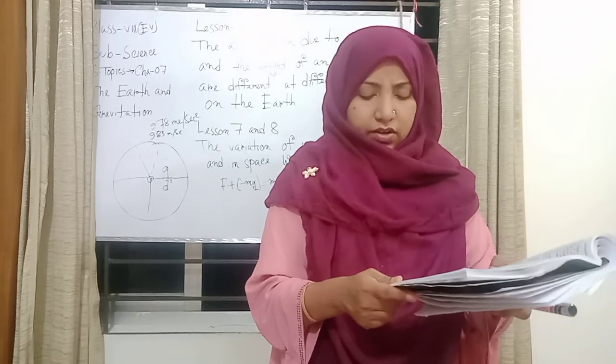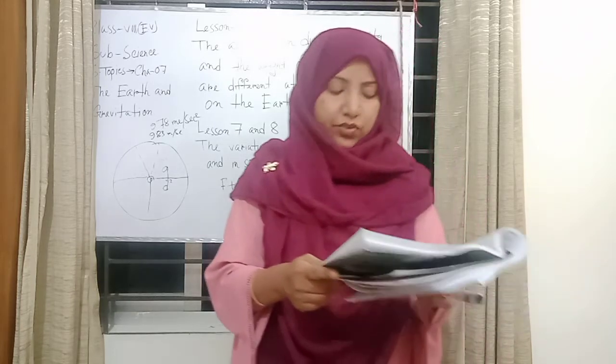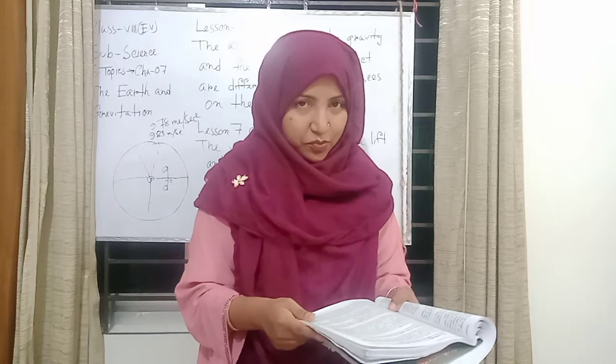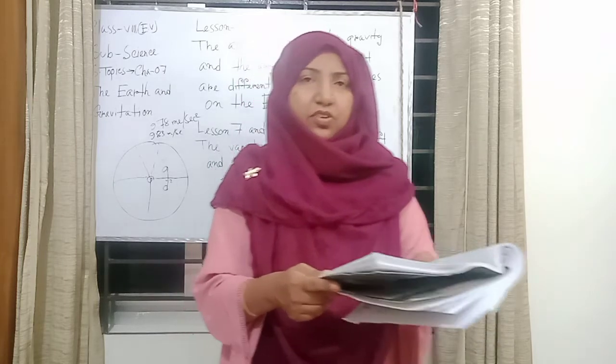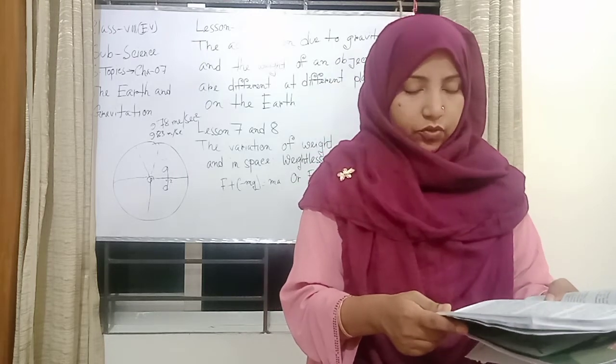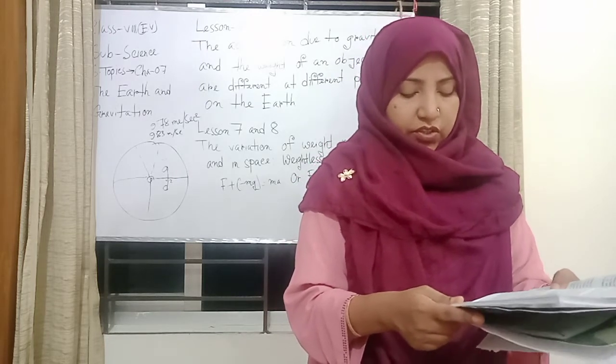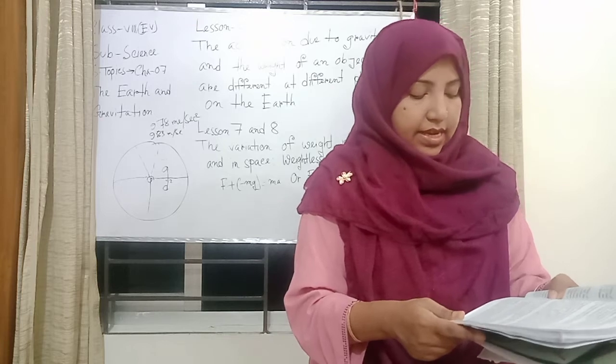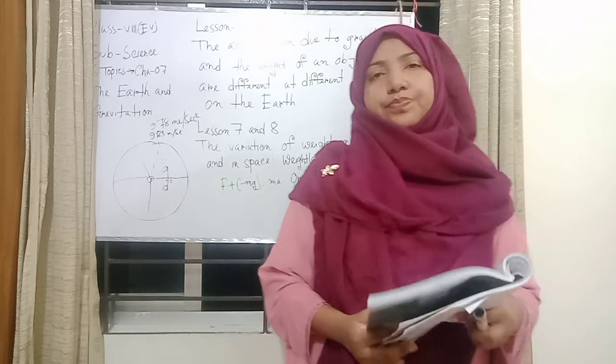At the center of the earth, the value of the acceleration due to gravity is 0. Therefore, if we take an object to the center of the earth, there will be no force of attraction of the earth on the object and its weight will be 0.